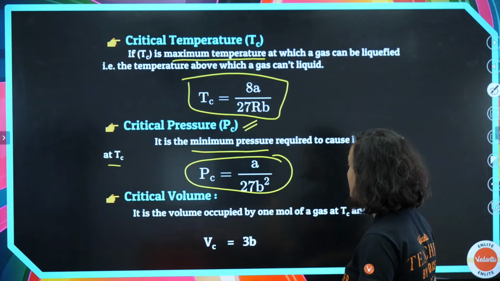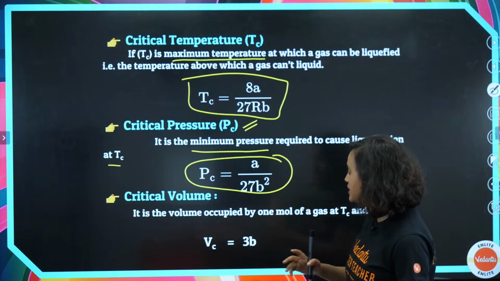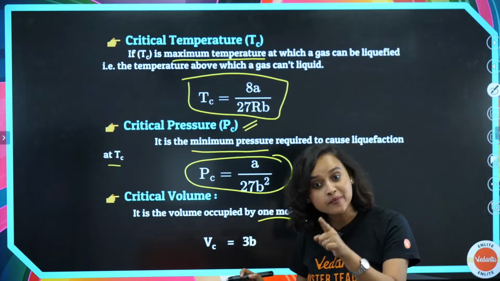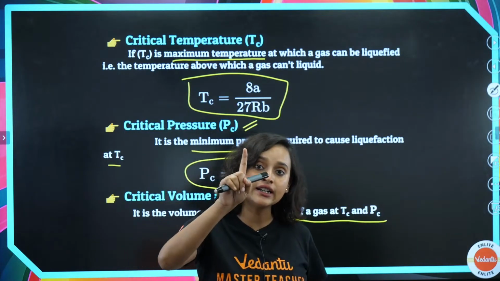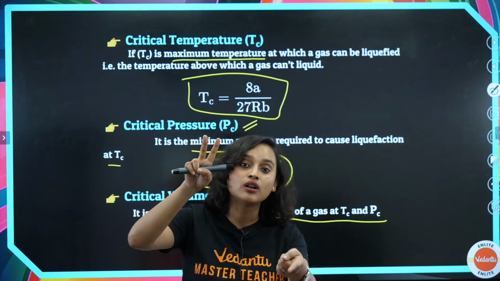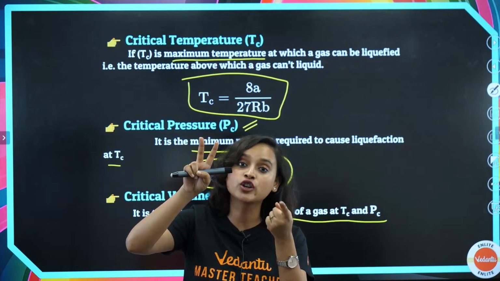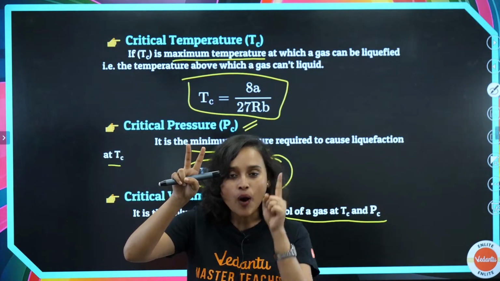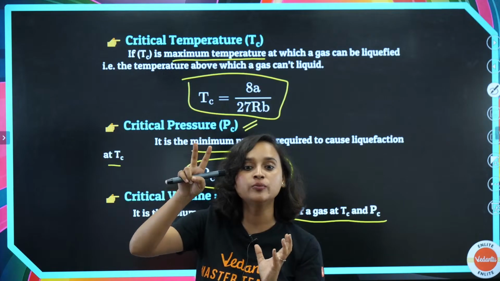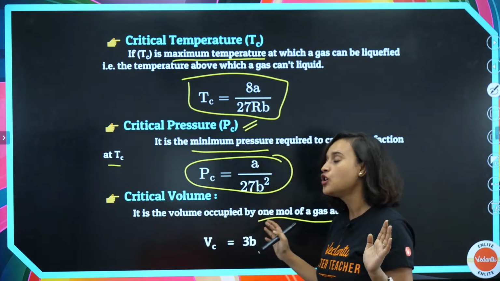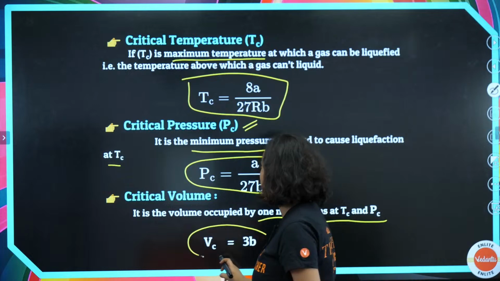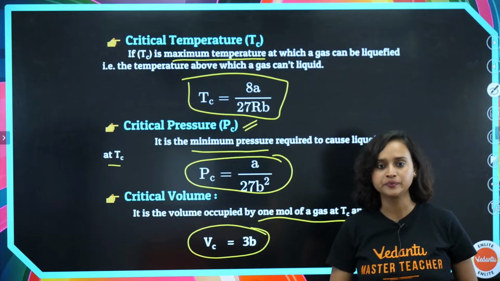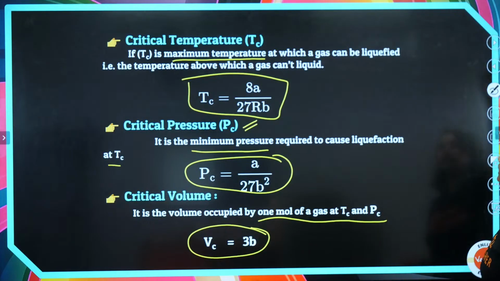Now we come to critical volume. It is the volume that is occupied by 1 mole of a gas at critical temperature and critical pressure. If you have critical temperature and you have critical pressure, how much volume is 1 mole of the gas occupying? That becomes my critical volume, which is Vc is equal to 3b. Vc is equal to 3b. Okay, these three we have understood. Great. Moving on from here.